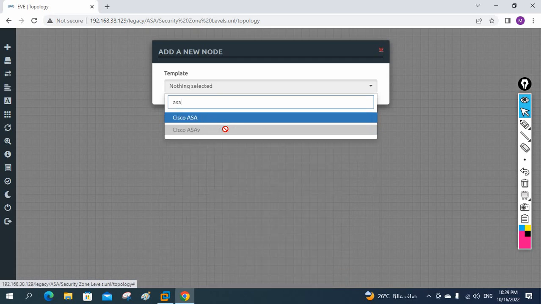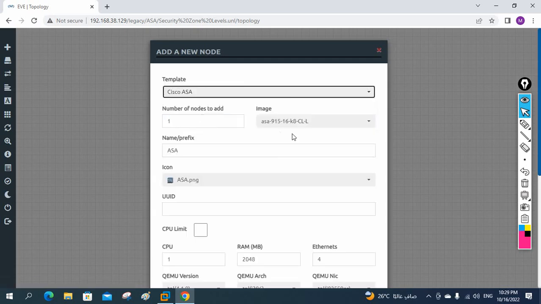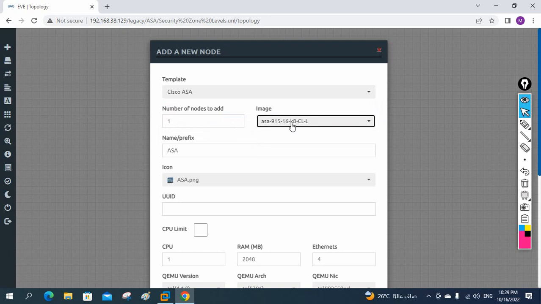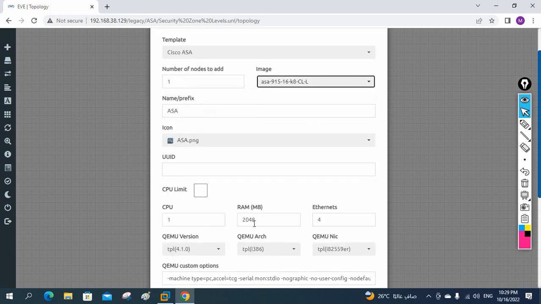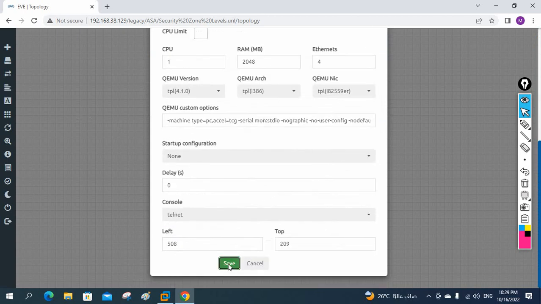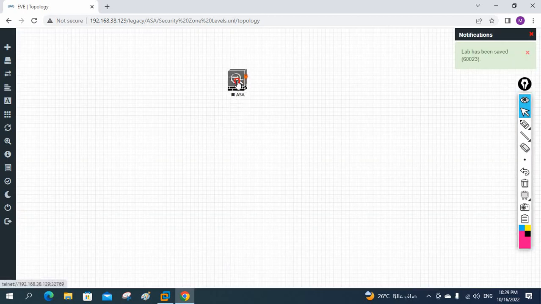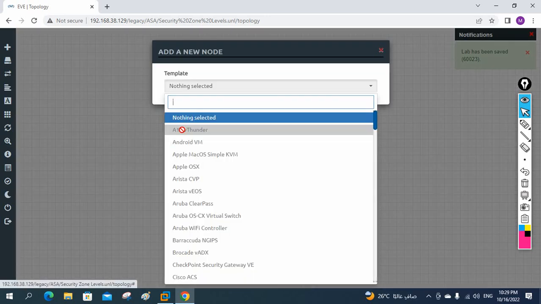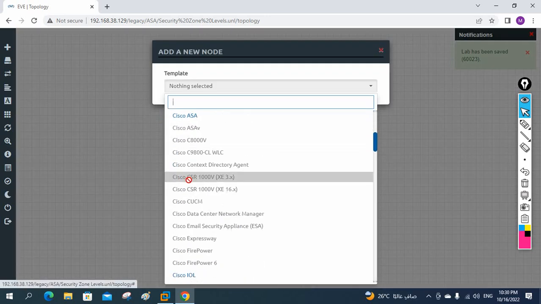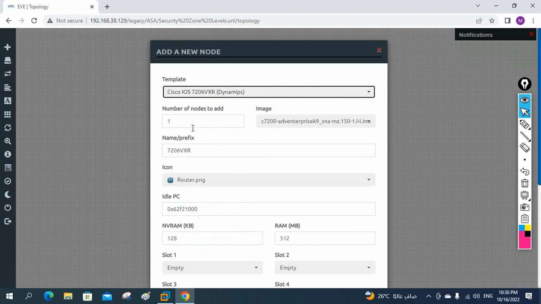So let me write here ASA. I have this ASA firewall. Okay, 9 I think. It is going to consume 2 GB of RAM, so no issue. I have a lot of RAM, so let me take this default. This is our ASA firewall. And what I will do, I will take some routers. So let me go to the router. This is my router.